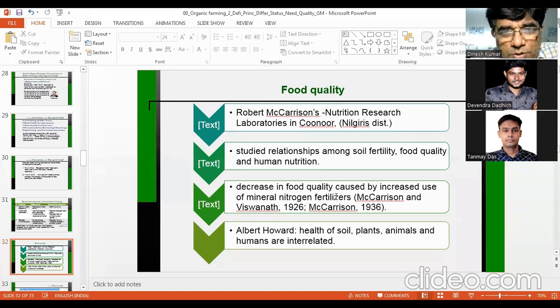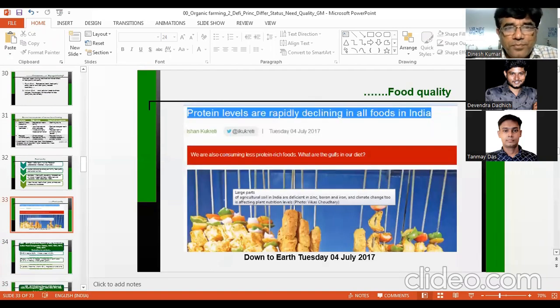There may also be some problem with grain filling, so maybe less dry matter in the plant material. So overall, you can see that they claim that nitrogenous fertilizer reduces the food quality. And Albert Howard also said that the health of soil, plants, animals, and humans are interrelated. Therefore, the food quality is also related to the soil quality.